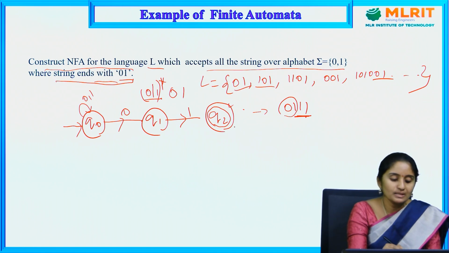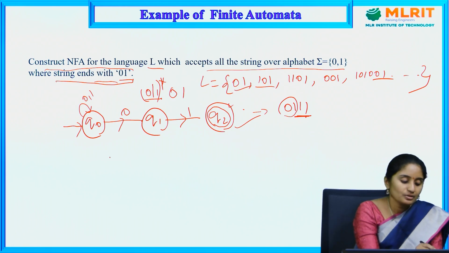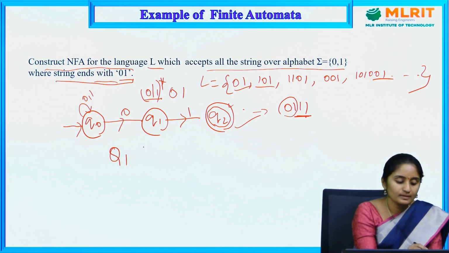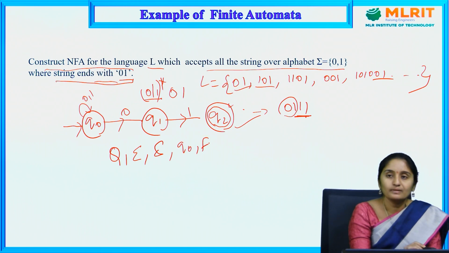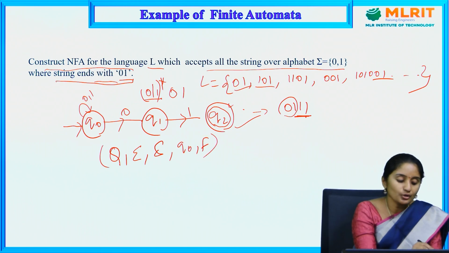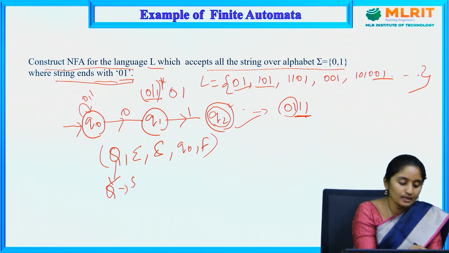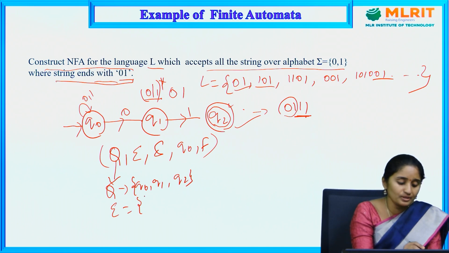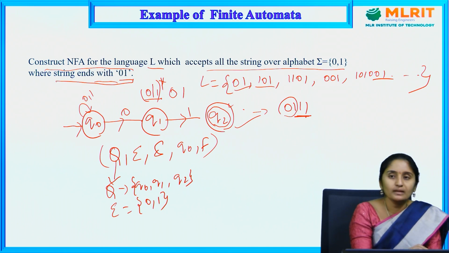Okay, so this is the diagram for the NFA. What are the tuples I am going to have? Q, sigma, delta, Q0, F. These are the 5 tuples. Q is nothing but the set of states: Q0, Q1, Q2. Next, sigma is nothing but the input symbols, and 0, 1 are the input symbols.